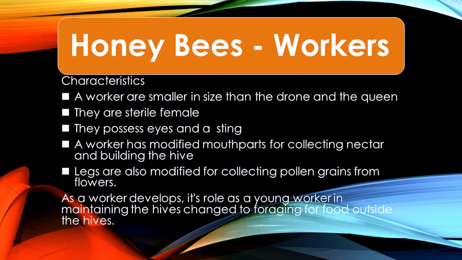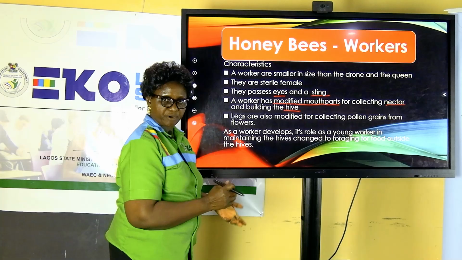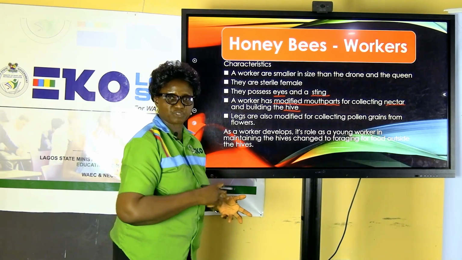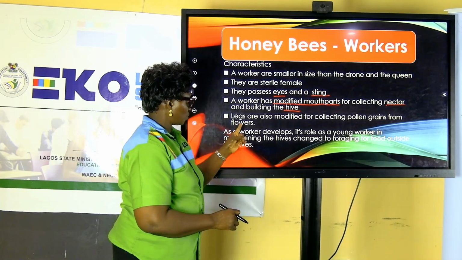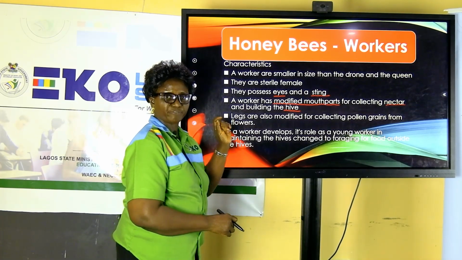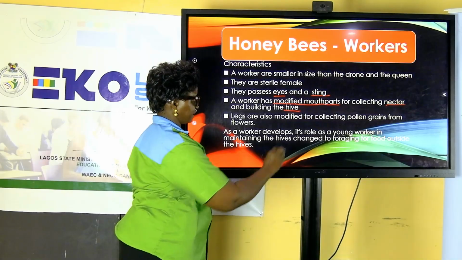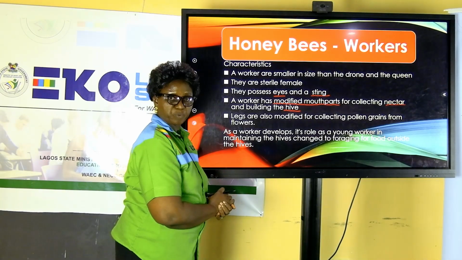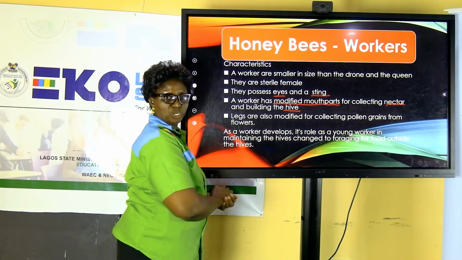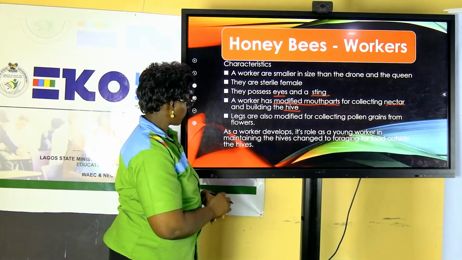Their legs are also modified for collecting pollen grains from flowers. When you read your materials on pollination, you will understand better the concept of workers carrying pollen grains, which enables them to carry out the function of pollination.